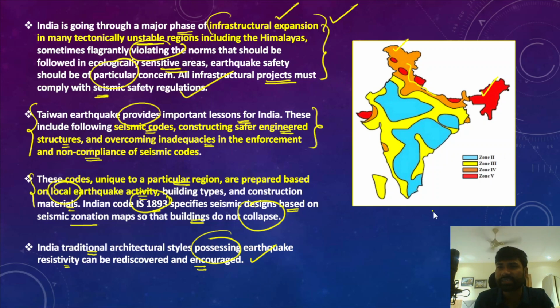On this image you can see the vulnerability of different regions to earthquakes. The region marked in red color has the highest vulnerability to earthquakes, followed by zone 4, zone 3 and zone 2. Zone 2 is the least vulnerable to earthquakes, but zone 5 has the highest vulnerability to earthquakes.